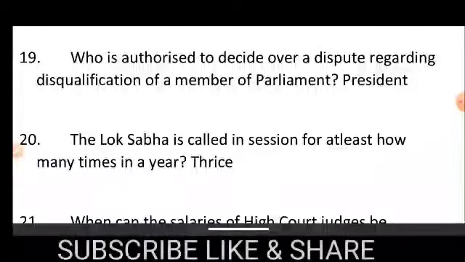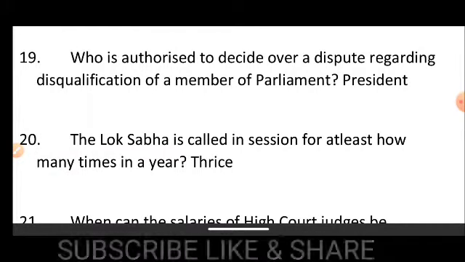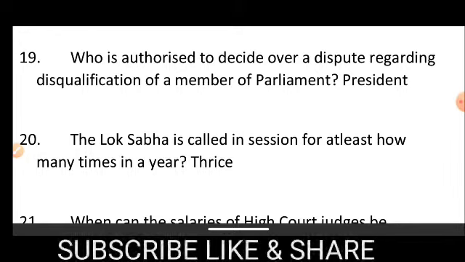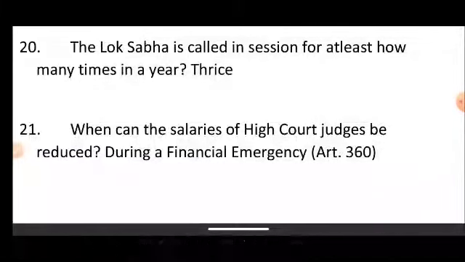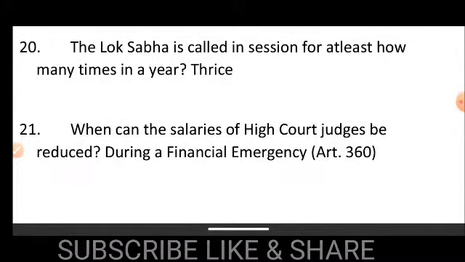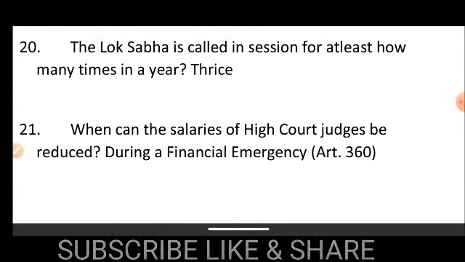Number 20, the Lok Sabha is called in session at least how many times in a year? Thrice in a year. Number 21, when can the salaries of High Court judges be reduced? During a financial emergency, under Article 360.